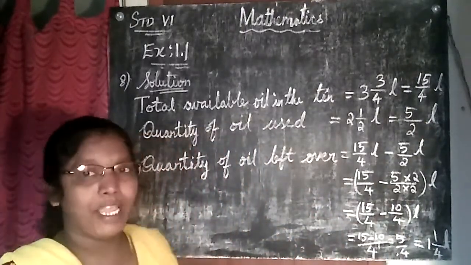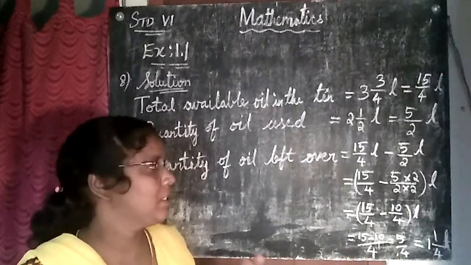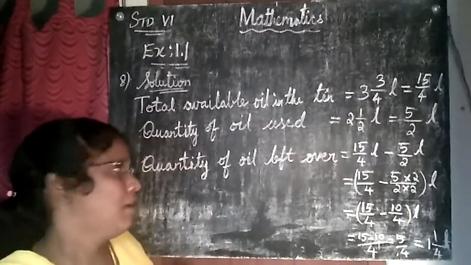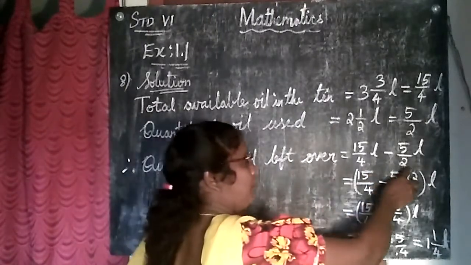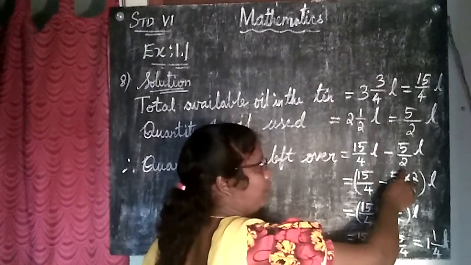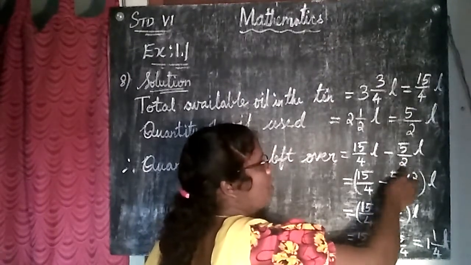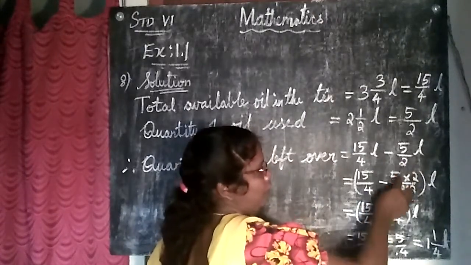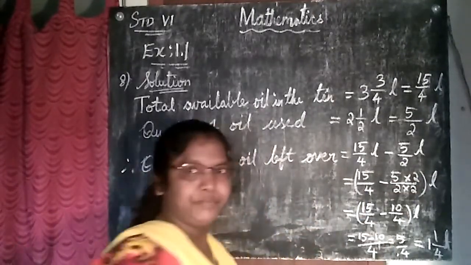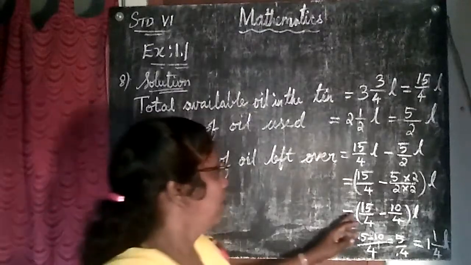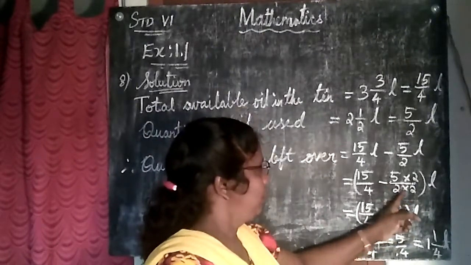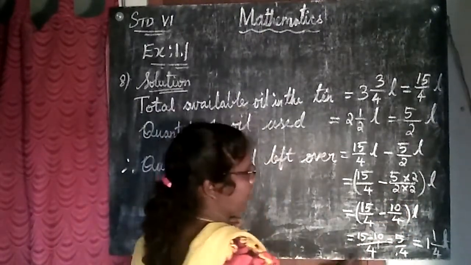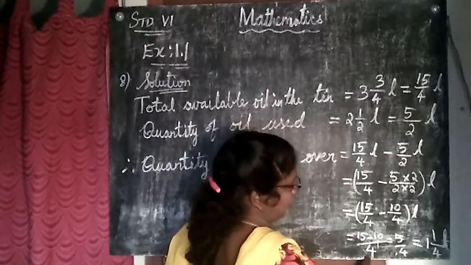Okay. To subtract, what to do? We have to see whether the denominator is the same or not. But here we don't have the same denominator, but we have a common one. What common? 2. To make this 2 as 4, we have to multiply by 2. So 2 2s are 4, 5 2s are 10. Now we'll subtract. We got the same denominator, so I'm writing the common 4.